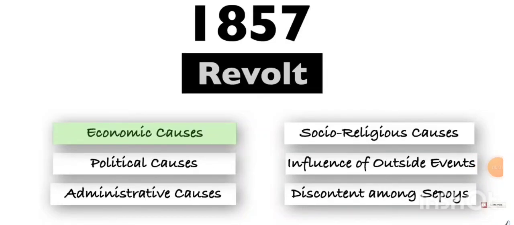Hey students, so let's start with our first lesson, that is Revolt of 1857. In this chapter, we are going to divide this chapter into six subparts, which is economic causes, political causes, administrative causes, socio-religious causes, influence of outside events, discontent among sepoys.